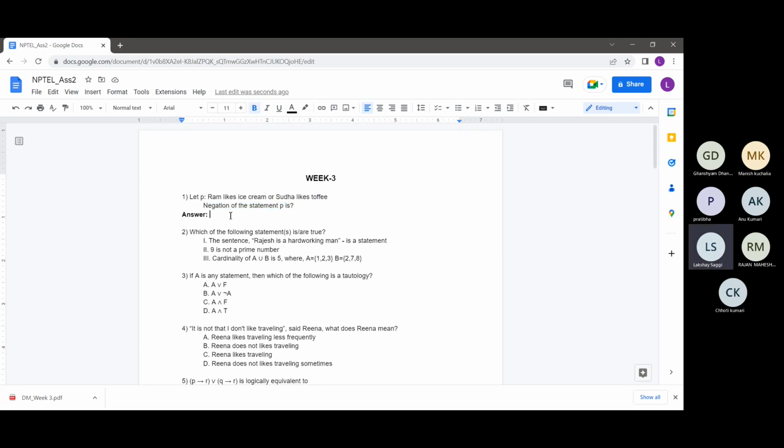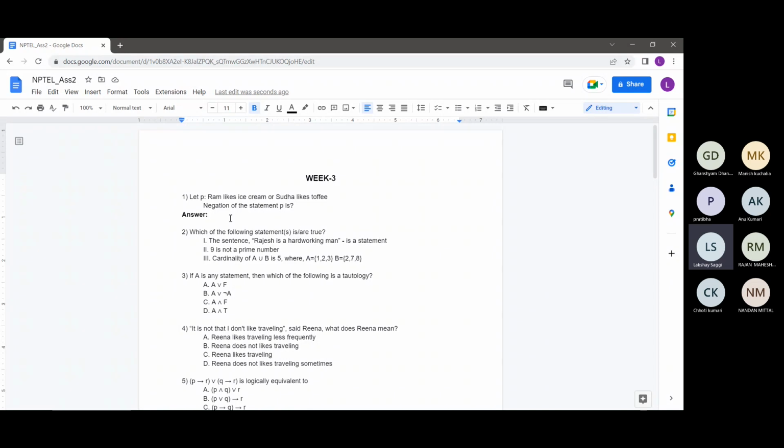Logic questions are generally very straightforward, but this is testing whether you know how to negate a statement or not, which is quite important when you write proofs. When you're writing a proof by contradiction or something, you should know what is the negation of a statement. Only then you can prove the statement in a correct way. So this sort of thing is important, even though it seems very easy. Let's just start with the basics. I'll type out all the basics of this problem and then we'll arrive at the answer easily.